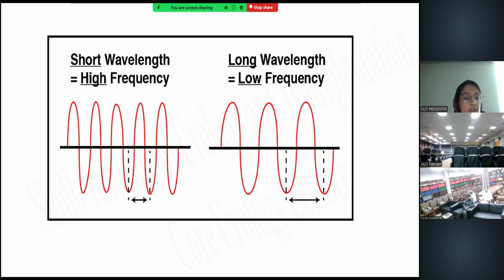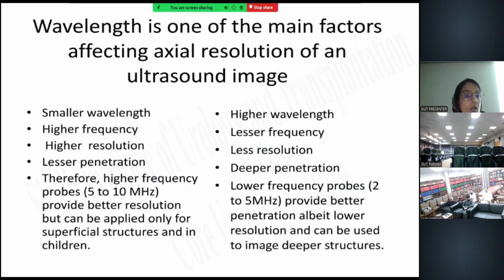Whereas on the other side, we can appreciate that there are low frequencies, a lesser number of cycles per second. But here, the wavelength has increased. There is a long wavelength. Whenever there are low frequency waves, there will be low resolution of the image, but since the wavelength is higher, it will penetrate deep into the tissues. The same concept: smaller the wavelength, higher the frequency, higher the resolution, but lesser the penetration because of the short wavelength.